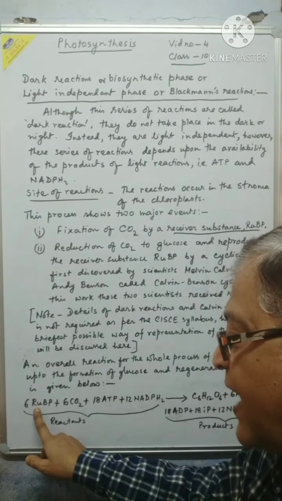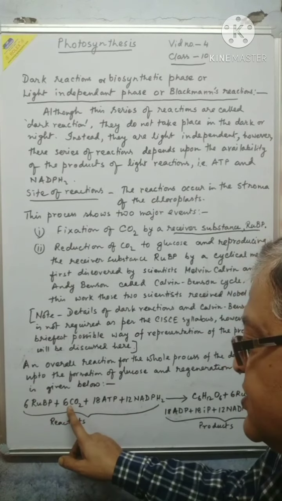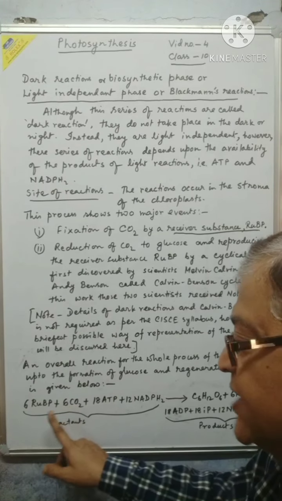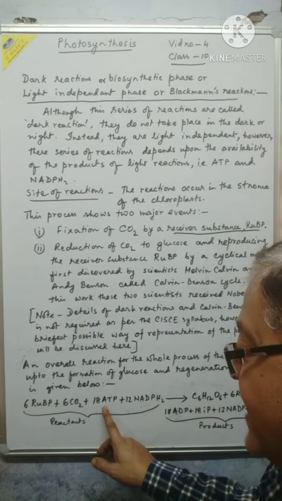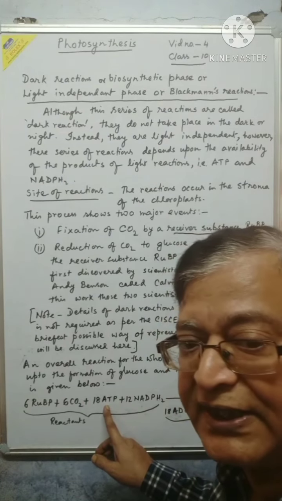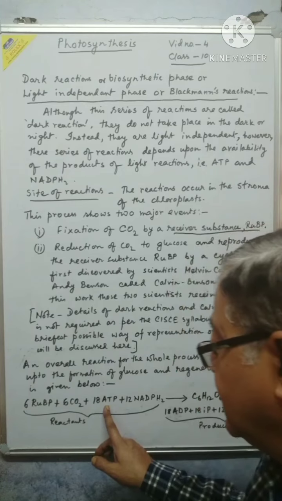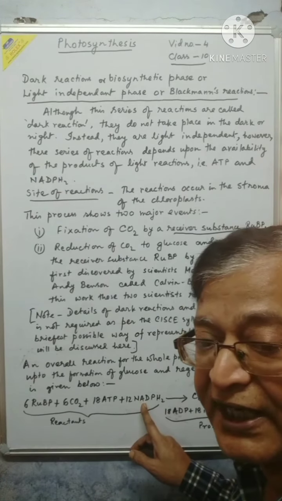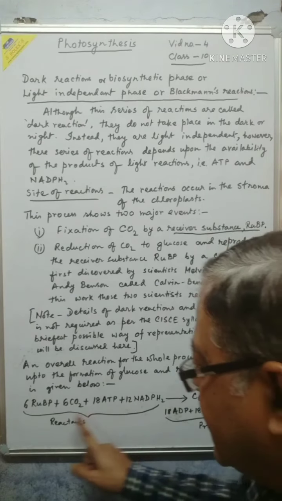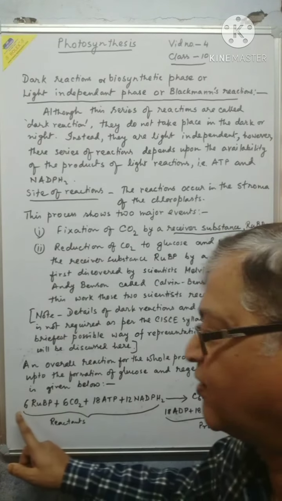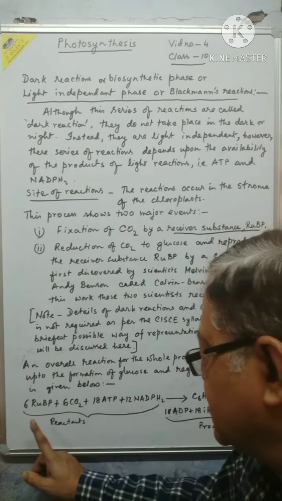6 RUBP, ribulose biphosphate, 6 carbon dioxide. Each molecule of RUBP receives 1 molecule of carbon dioxide. 18 ATP molecules are required in the whole process, the whole cycle. 12 molecules of NADPH2, reduced NADP, are required in the whole process. These are the reactants of the total dark reaction.